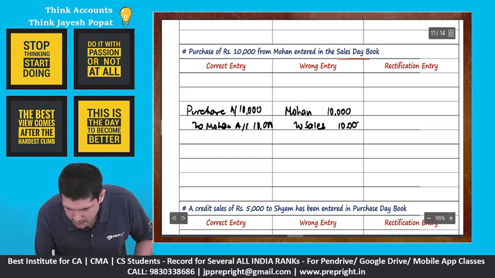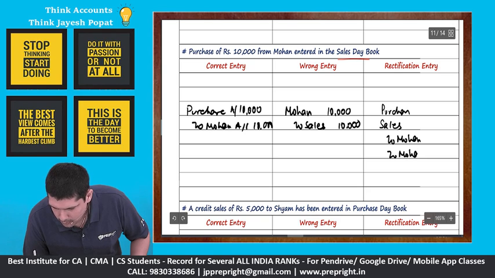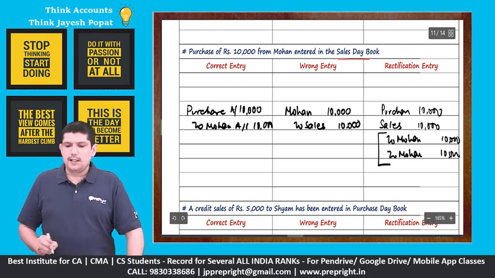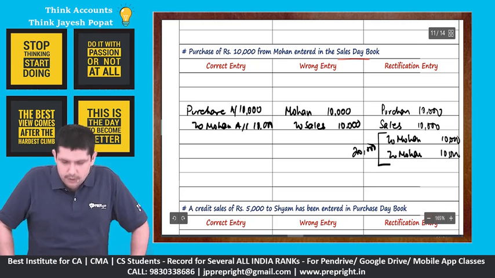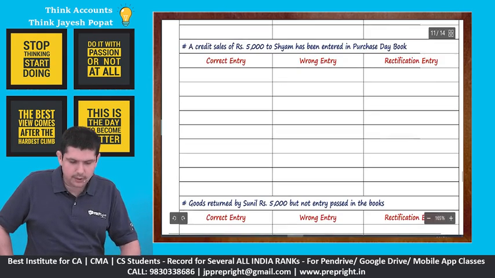How do we do the rectification? Reverse the wrong entry. So we will say sales to Mohan. Pass the correct entry. We'll say purchase to Mohan. Sales to Mohan is 10,000 and purchase to Mohan is also 10,000. So our final entry becomes purchase account debit, sales account debit to Mohan account 20,000, right?